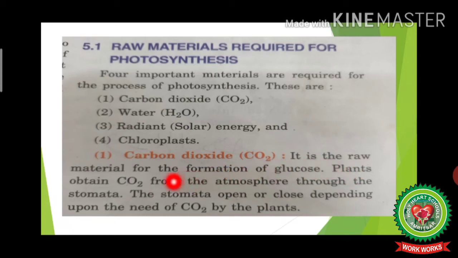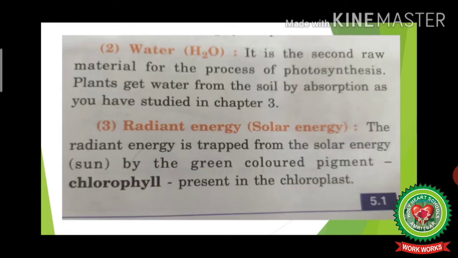Plants obtain carbon dioxide from the atmosphere through the stomata. The stomata open or close depending upon the need of carbon dioxide by the plants. Water. It is the second raw material for the process of photosynthesis. Plants get water from the soil by absorption, as discussed in chapter 3.